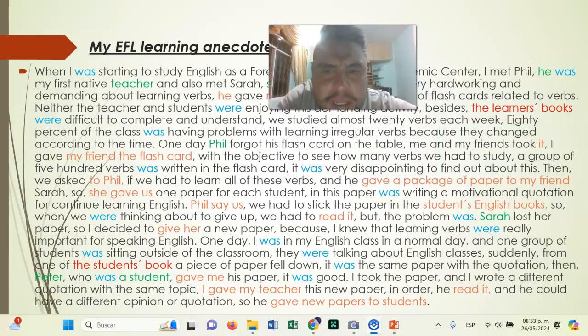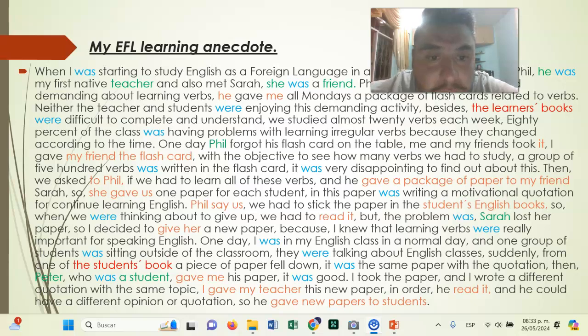And finally, the last government case type is known as the accusative case. In the accusative case, we have three different types. It is divided into three groups: direct object, indirect object, and oblique object. For this government case, I chose the color orange. The first one is the direct object.